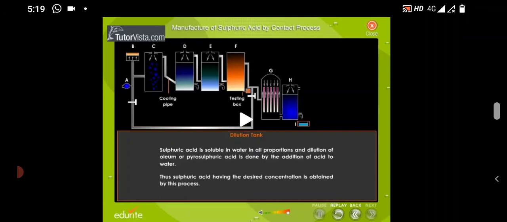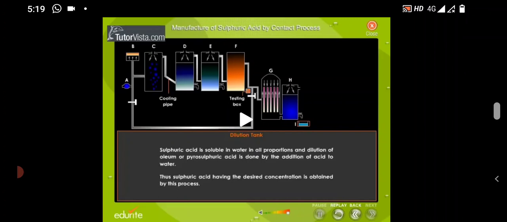Then in the next lecture we will see the next point, manufacturing of nitric acid by Ostwald process.